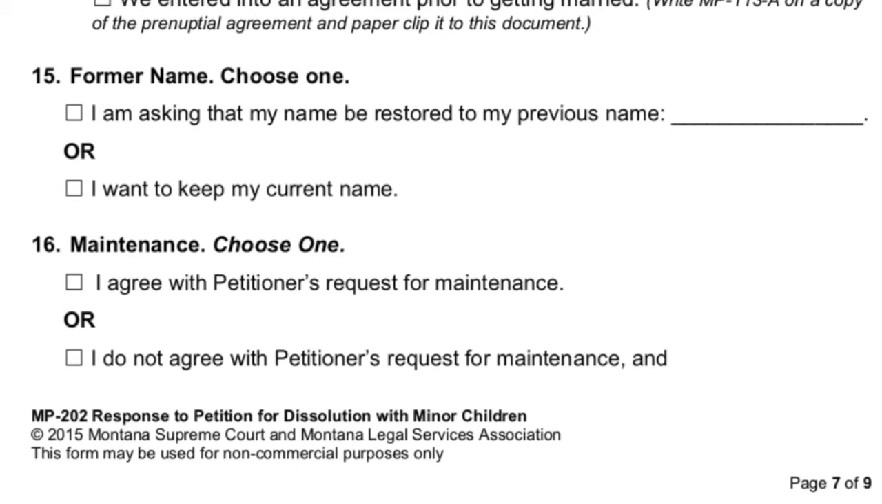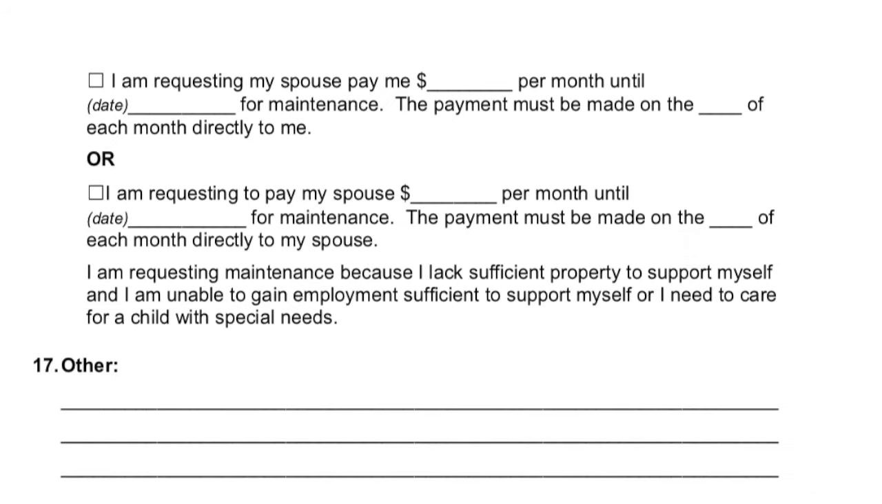Maintenance, also known as spousal support or alimony, is to provide help to a spouse who lacks the ability to support themselves. Indicate whether you do not wish to request maintenance, are requesting maintenance, or are requesting to pay maintenance. Provide the amount that you are asking for or are willing to pay each month, an expiration date for payments, and an indication of what day the payments must be made.